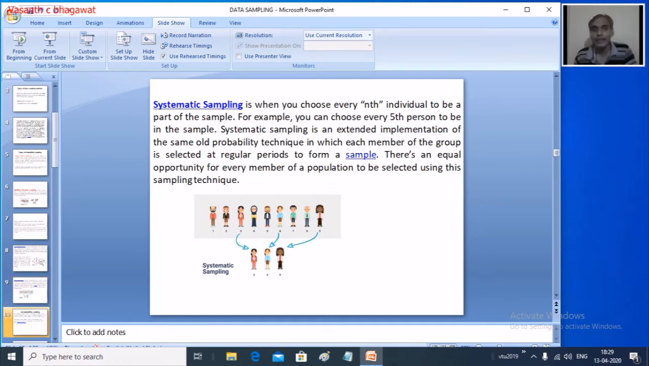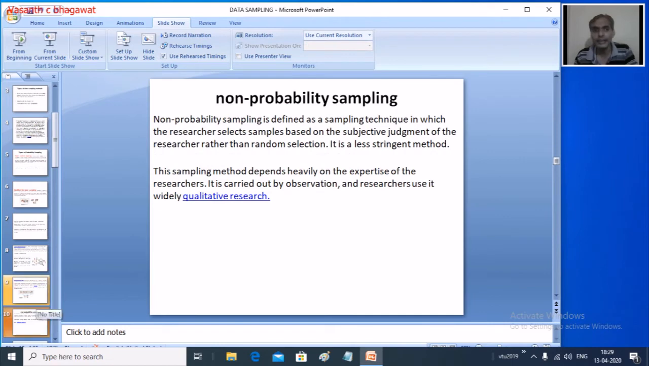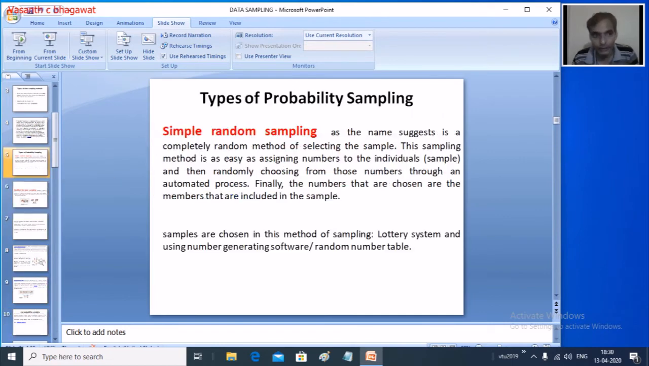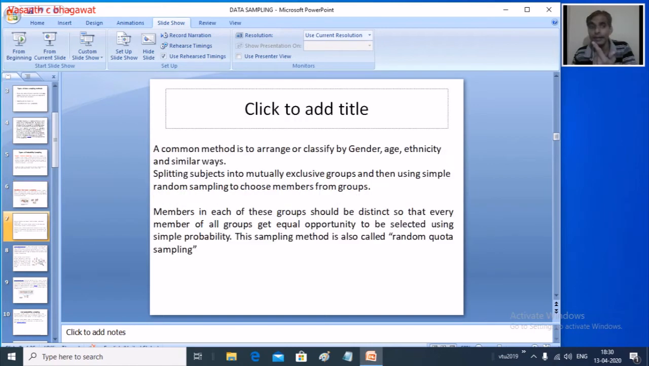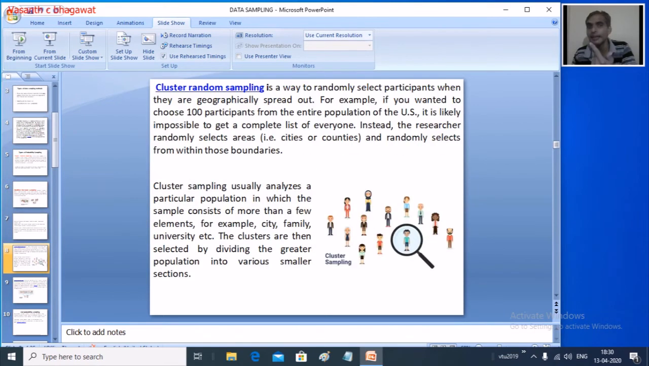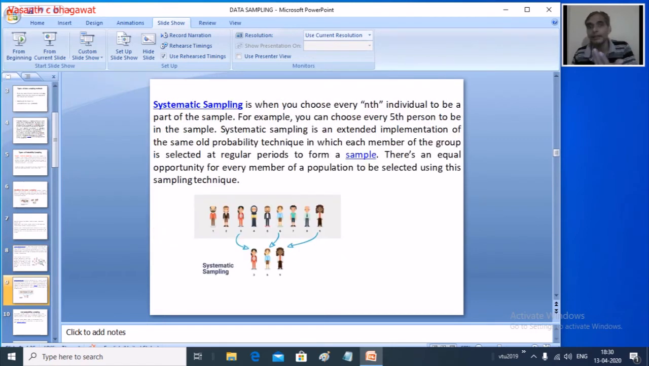So these are the different types of probabilistic sampling. What have we just seen? We have seen simple random sampling, we have seen stratified random sampling, cluster based sampling, and systematic sampling. Now these are all the 4 different types of random sampling.